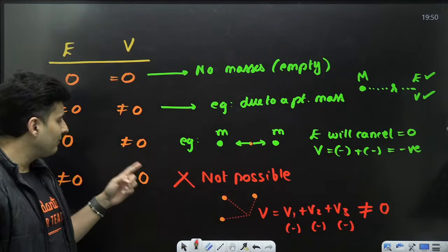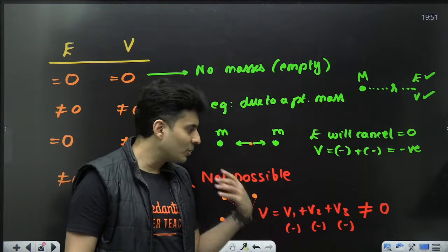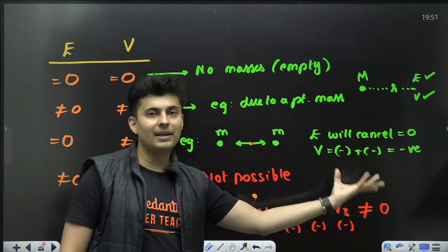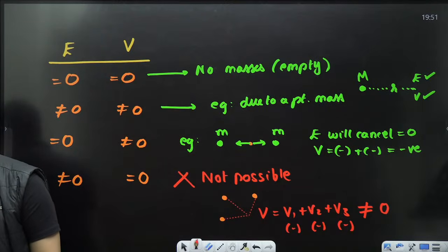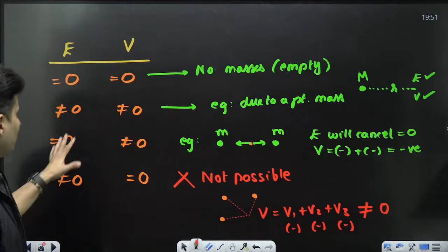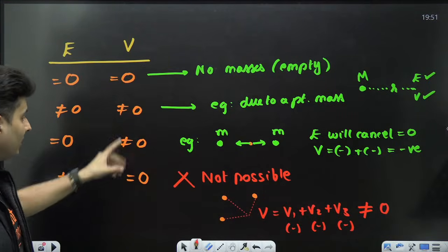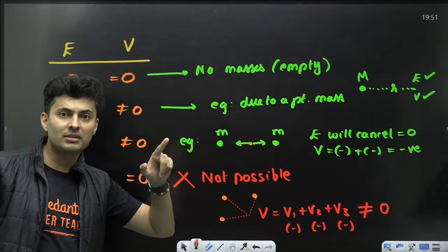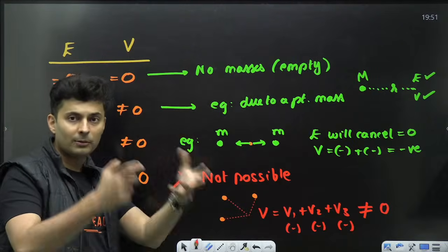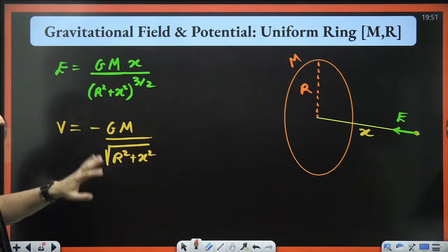Because in electrostatics, you can have positive voltage also, negative voltage also. In gravity, you always get negative potentials. So no matter how many negative numbers you add, you will always get a negative number. It will never be equal to 0 or even positive. Is that okay? Everyone with me? Very important concept which many students get confused, especially with regards to gravitation or even electrostatics. Same question in electrostatics would be possible only because of positive and negative charges. In gravity, it's always attractive, negative, so it is not possible. So that's the reason why potential is not 0 at the center.